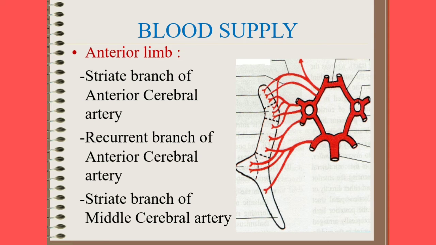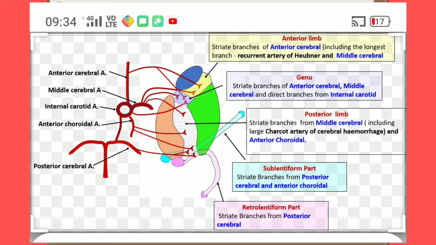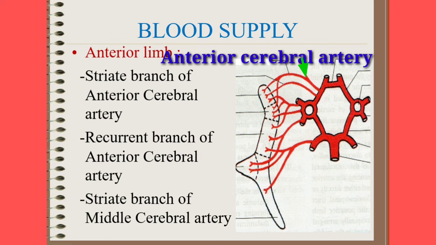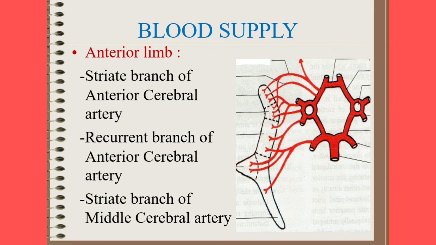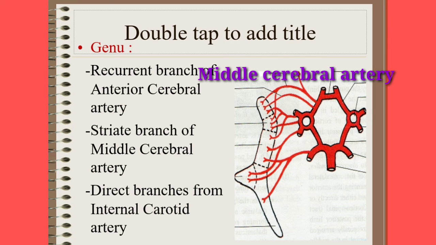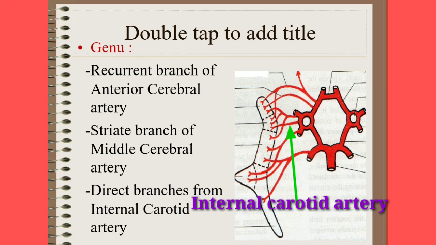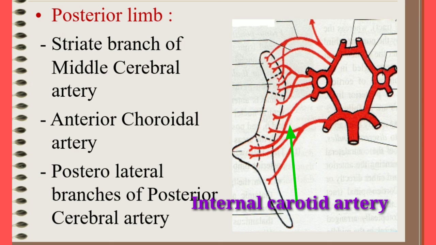Next, coming to the blood supply of the internal capsule, it is a very important question. The blood supply to the anterior limb is by the striate branch of anterior cerebral artery, recurrent branch of anterior cerebral artery and striate branch of middle cerebral artery. Blood supply to the genu is by the recurrent branch of anterior cerebral artery, striate branch of middle cerebral artery and direct branches from internal carotid artery.